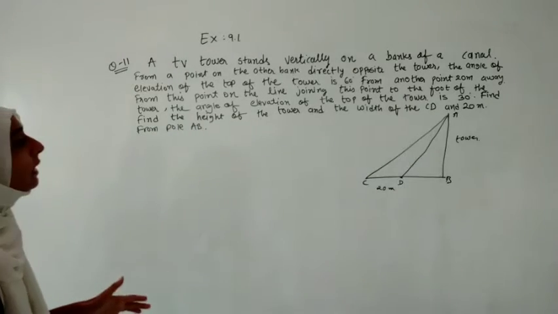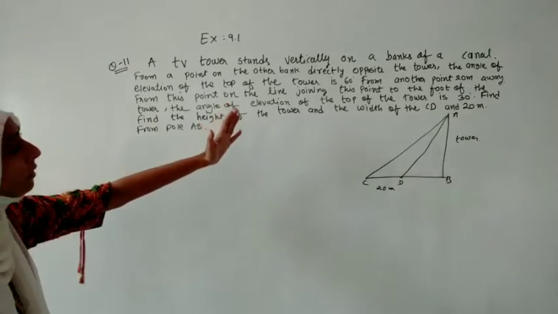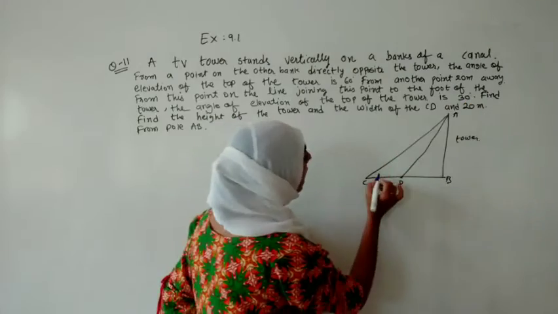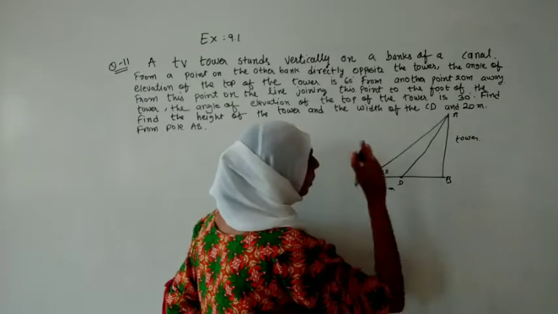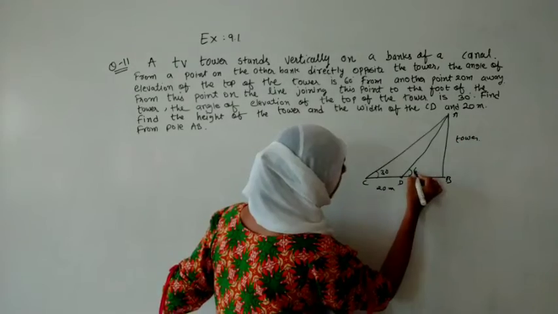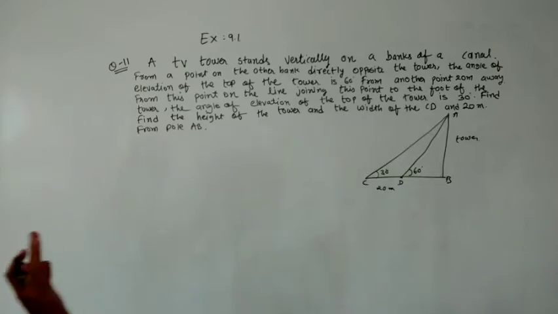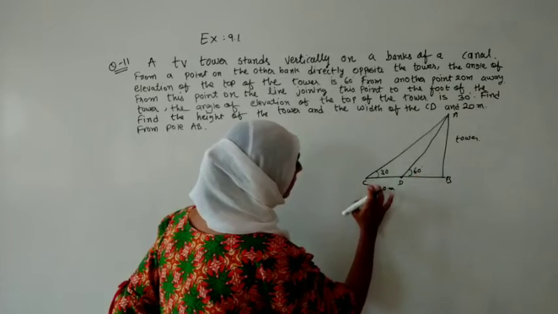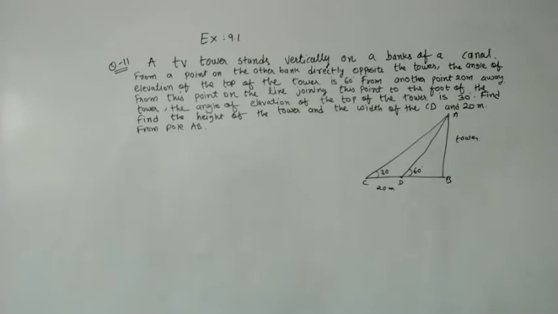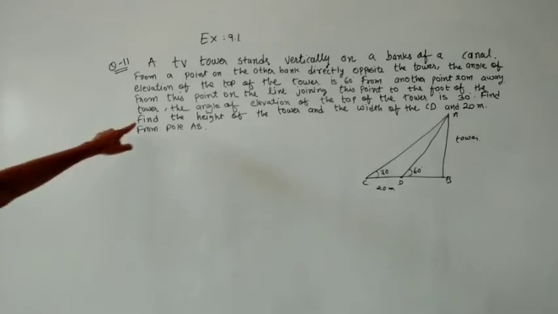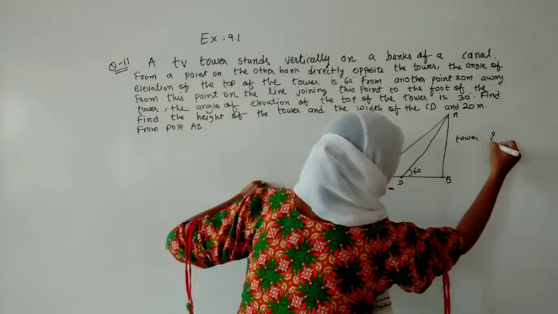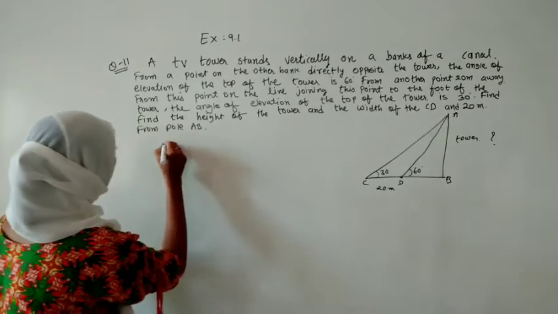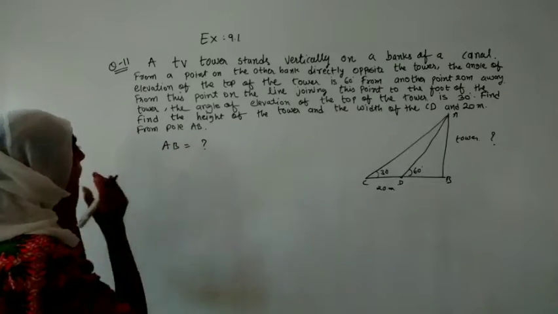Then what they are asking, first we have to indicate all the theta. As I told you, the farther we stand, the angle will be lesser, so it will be 30 degree, and the closer we go, the angle will increase. So the larger angle we will take nearby and the smaller angle we will take farther. This angle D we will take as 60 degree and angle C we will take as 30 degree. This was the indication that we have to indicate. We are keeping our figure ready. Let us read what we have to find. Find the height of the tower. So we have to find AB. Means here AB is question mark.